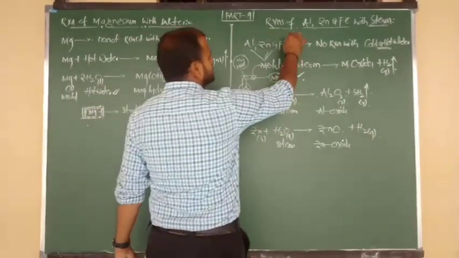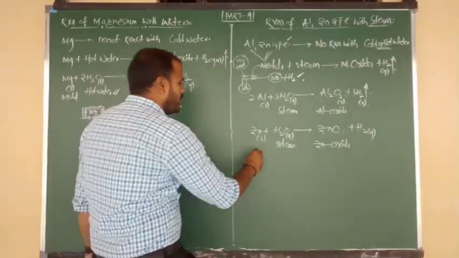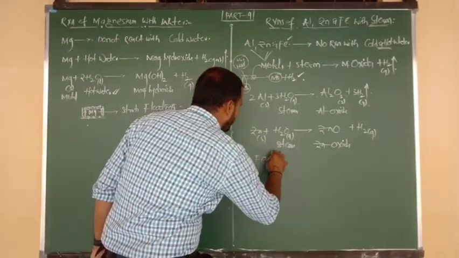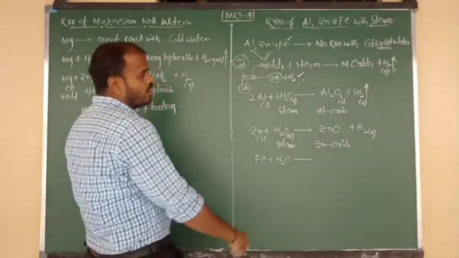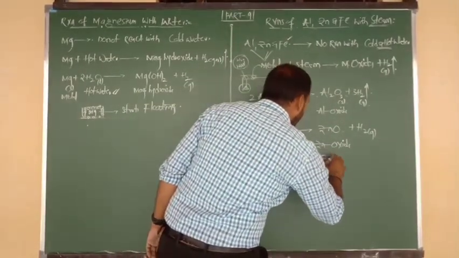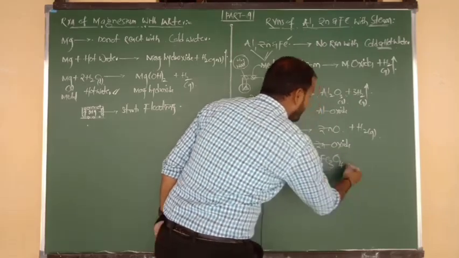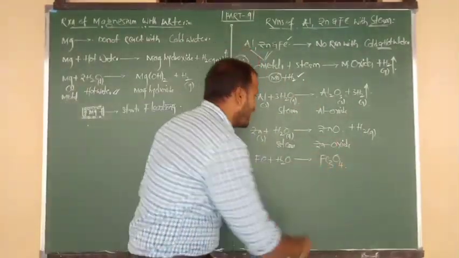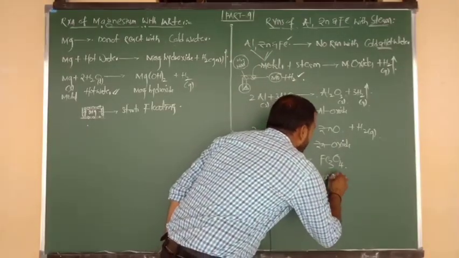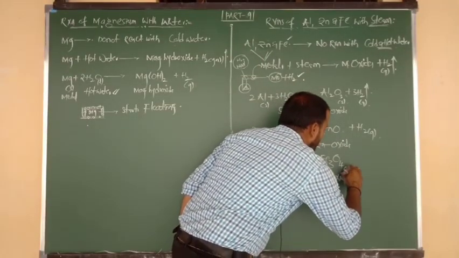And another metal I have told you is iron. The iron formula is Fe. Upon reaction with steam, formula H2O, iron changes into iron oxide. The formula is Fe3O4. Be fixed in your mind: Fe3O4, iron oxide. It is also a solid.